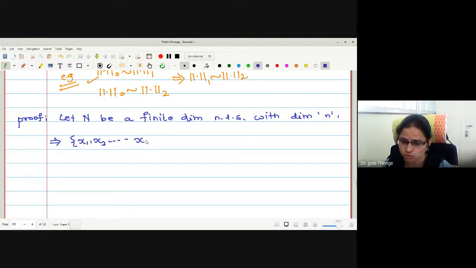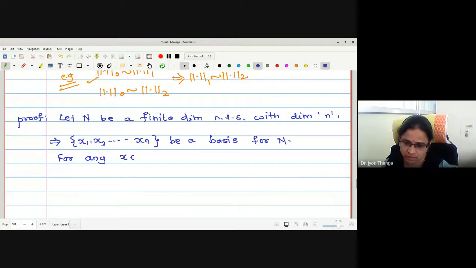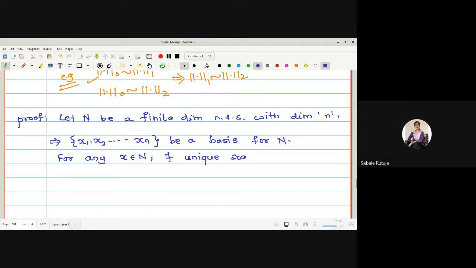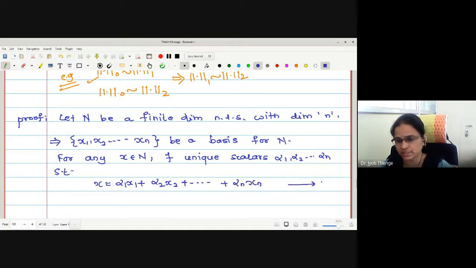Let x1, x2 up to xn be a basis for N. If it is a basis for N, how can I write an arbitrary element x in N? As a linear combination of x1, and so on. For any x in N, may I say there exist unique scalars? Yes, ma'am. Unique scalars, say alpha 1, alpha 2 up to alpha n, such that x is written as alpha 1 x1 plus alpha 2 x2, and so on up to alpha n xn, and let me call it statement number 1.